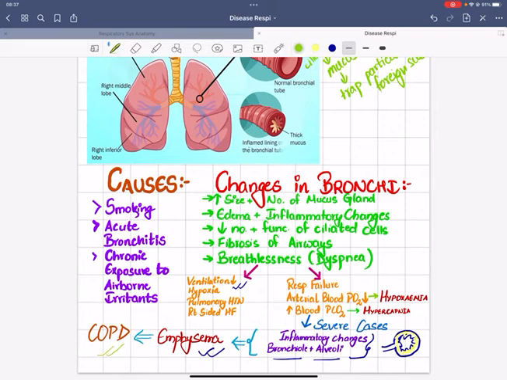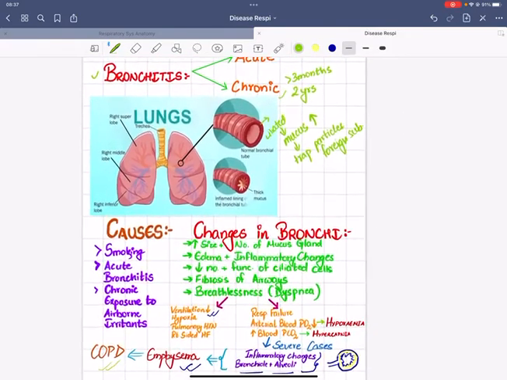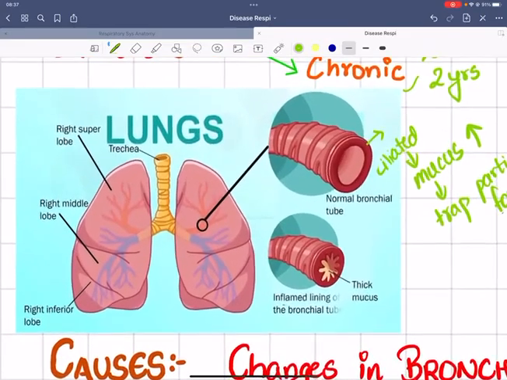That is chronic obstructive pulmonary disease, meaning that we have chronic obstruction of the pulmonary or respiratory system because of the infection, inflammation, edema, and fibrosis of the airways. So in this way, as a whole, bronchitis occurs. So in summary, we can see that here